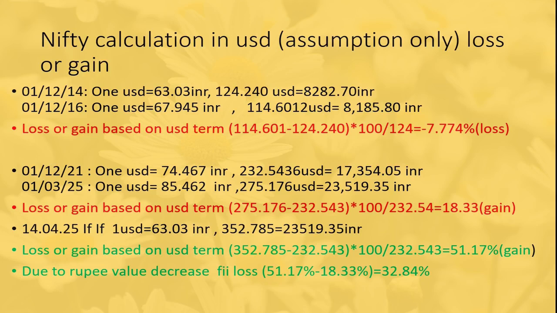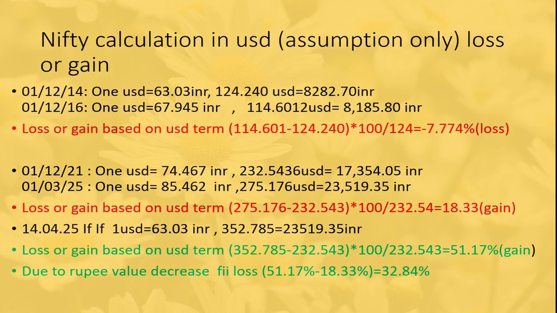Now we are comparing 2014 and 2016. In that, we have a minus 7.7746 percent. That is, if we had invested $124 in 2014 in Nifty, it would have decreased to $114.6012 in 2016.